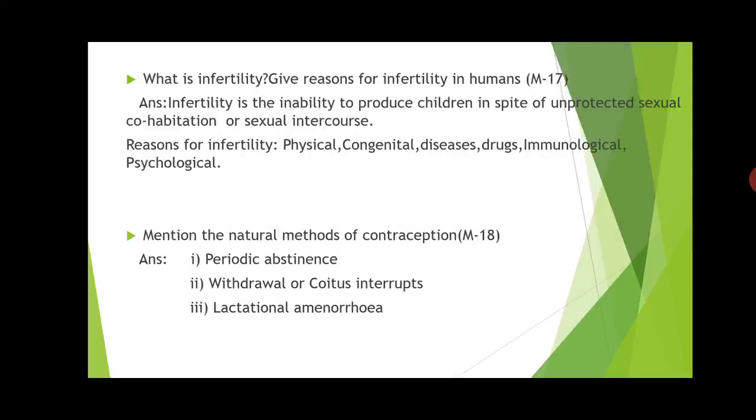Infertility is an inability to produce children in spite of unprotected sexual cohabitation or sexual intercourse.